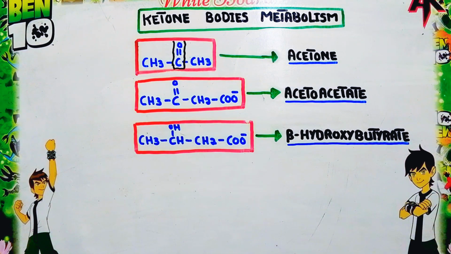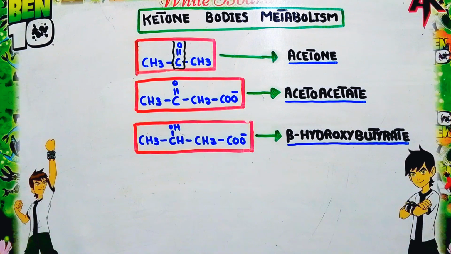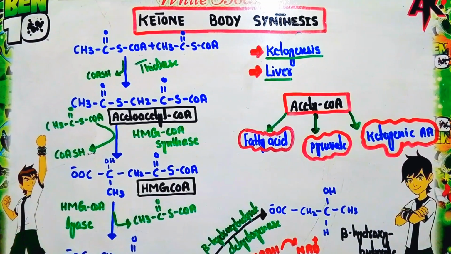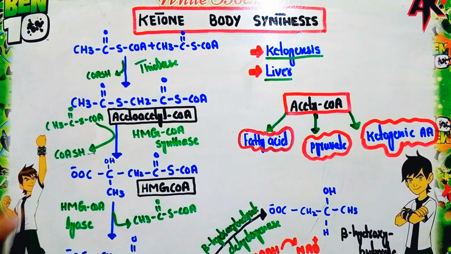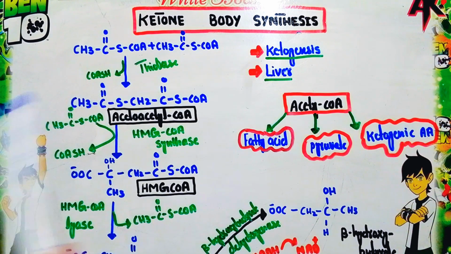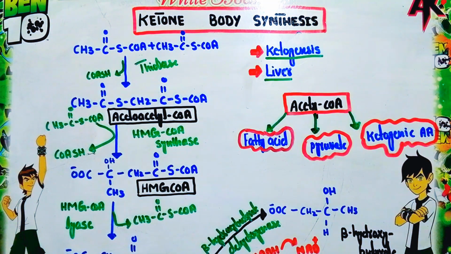Now let's see how the metabolism of the ketone body occurs. This was a short intro about the ketone bodies. The first point in ketone body metabolism is ketone body synthesis. The synthesis of the ketone bodies, that is acetone, acetoacetate and beta-hydroxybutyrate, is mainly called ketogenesis, or you can simply say that the formation of the ketone body is called ketogenesis.